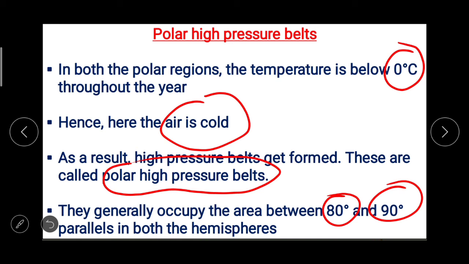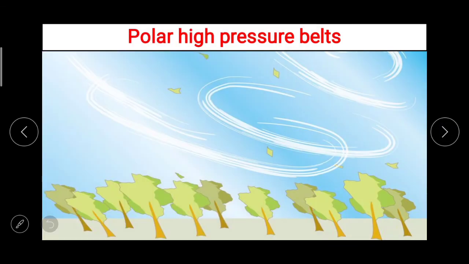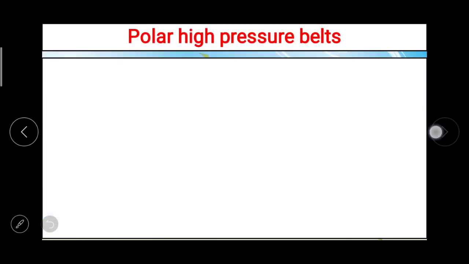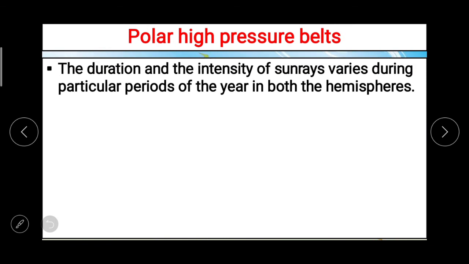दोनों hemispheres में 80 degree and 90 degree. But this is all because of the temperature which is below 0 degree Celsius throughout the year.